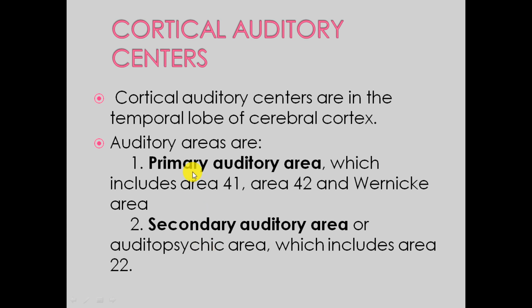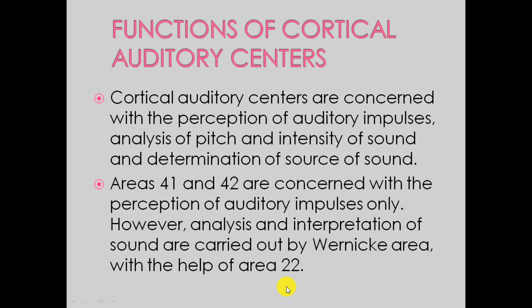Cortical auditory centers are in the temporal lobe of the cerebral cortex. Auditory areas are the primary auditory area and the secondary auditory area. These are the higher centers where the perception of sound waves is processed.